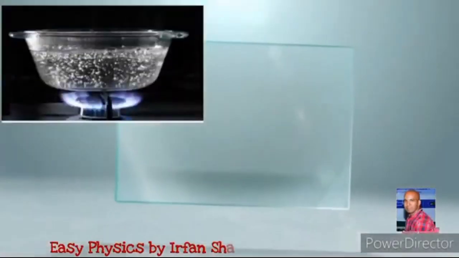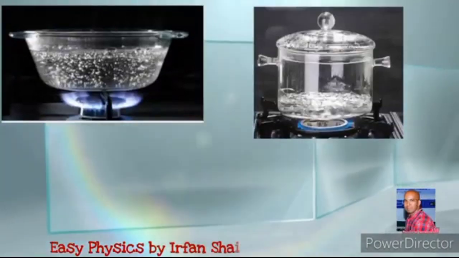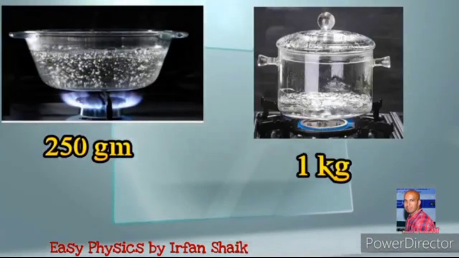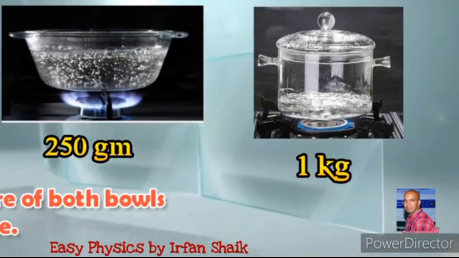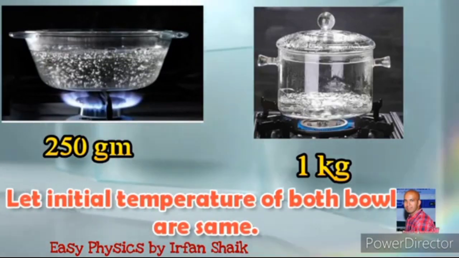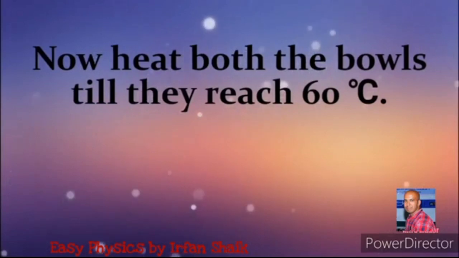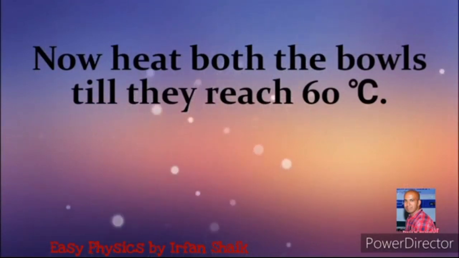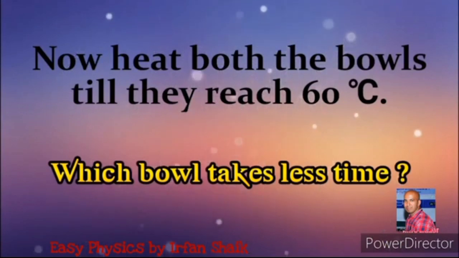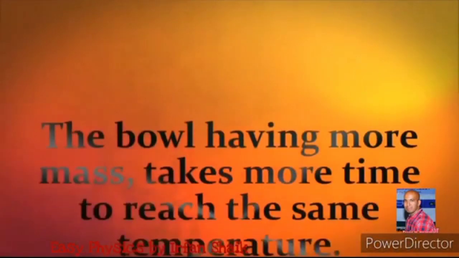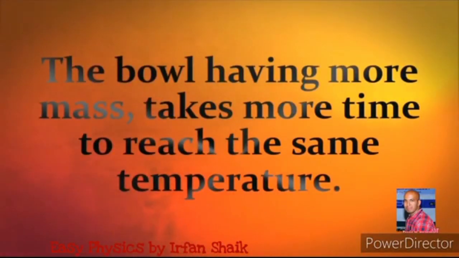Let us take water in two different bowls. The first bowl contains 250 grams of water and the second one contains 1 kg of water. Let the initial temperatures of both bowls be the same. Now heat both the bowls till they reach 60 degrees centigrade. Which bowl takes less time? Obviously, the bowl having less mass. The bowl having more mass takes more time to reach the same temperature.